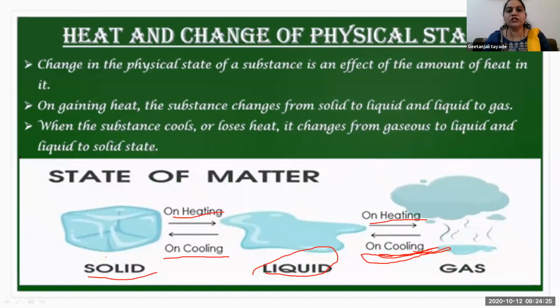So the change in the physical state of a substance is the effect of the amount of heat, and on gaining heat, the substance changes from solid to liquid. So this is the theme of this chapter. Heat is the important one. Providing heat, it changes state, and removing heat, it cools down and the physical changes reverse.